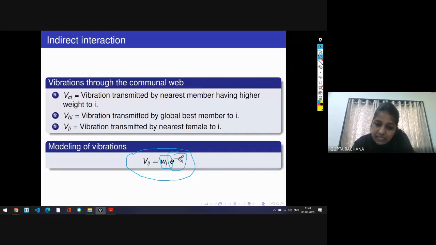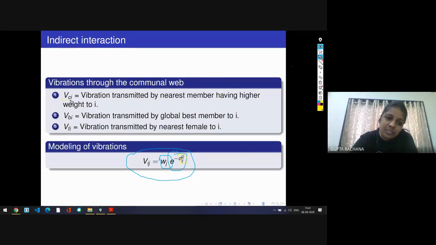D is the parameter that is the distance from the ith spider to the jth spider. As the distance increases, the vibration intensity exponentially decreases, right? So this formula can be related with two parameters, that is the weight of the spider as well as the distance between the ith spider and the jth spider.